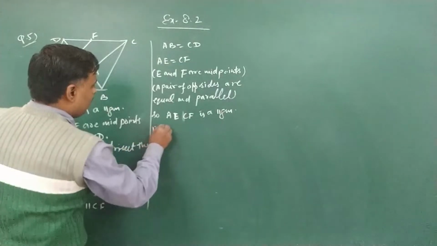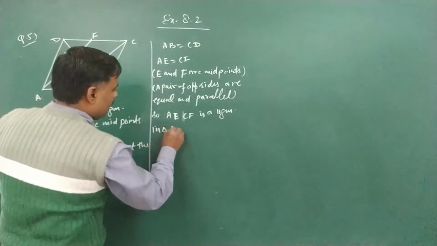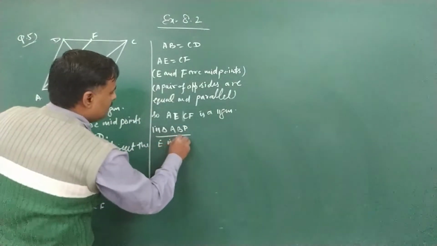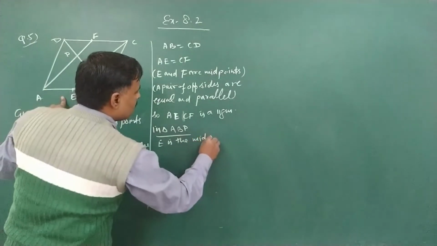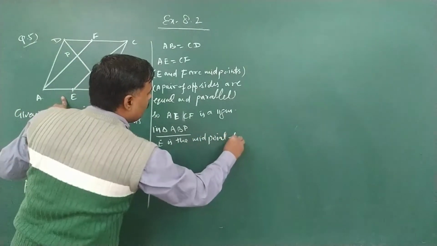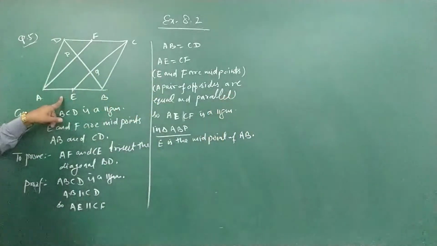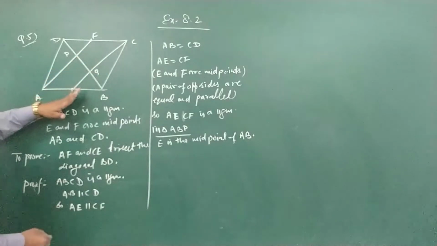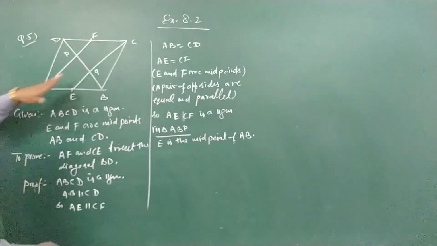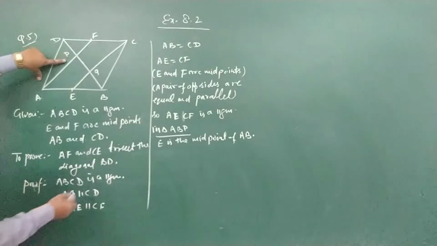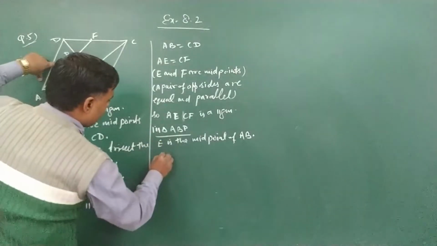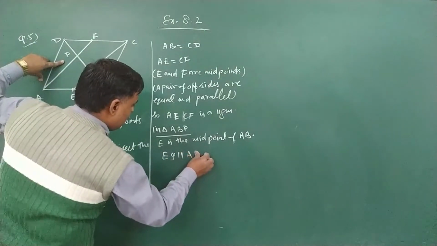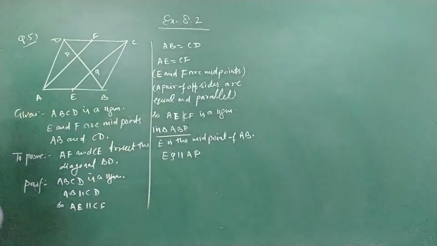If AECF is a parallelogram, now we can easily prove that Q is a midpoint. So now I am taking triangle ABP. In triangle ABP, E is the midpoint of AB. AECF is a parallelogram, so EC is parallel to AF, which means EQ is parallel to AP.